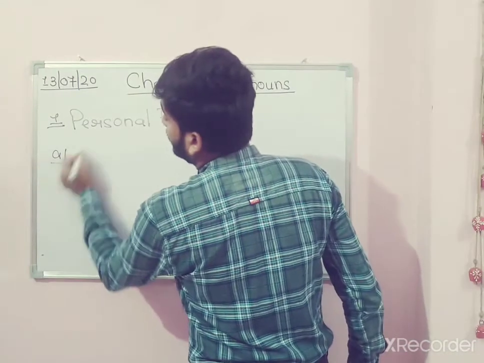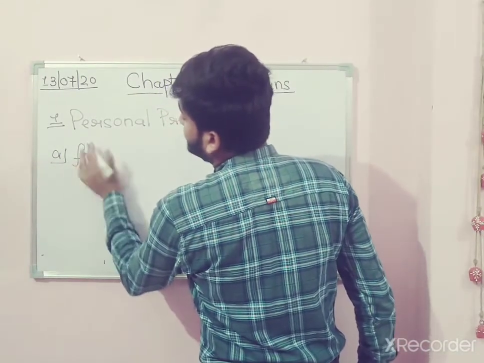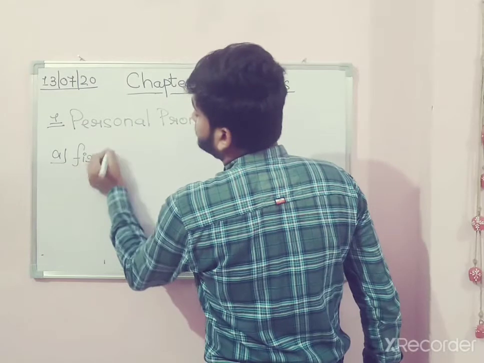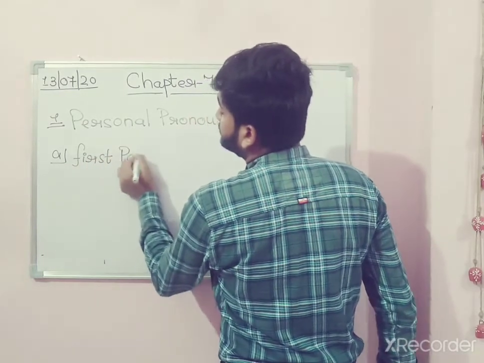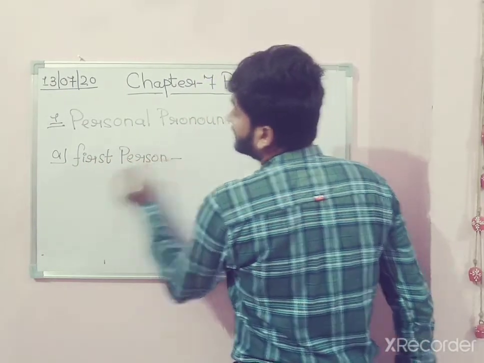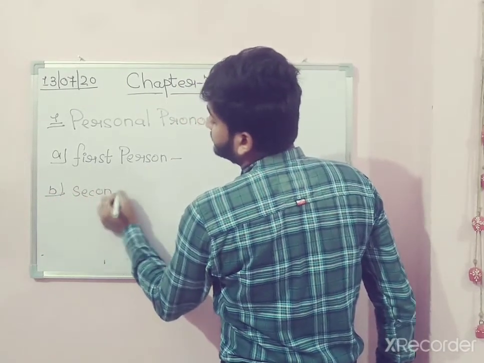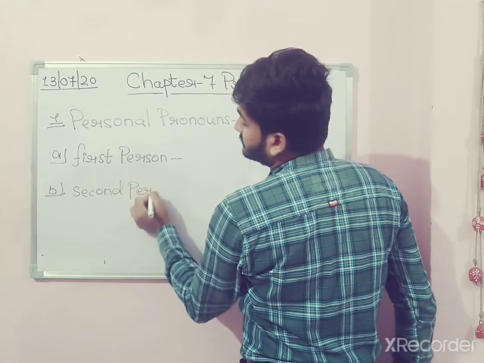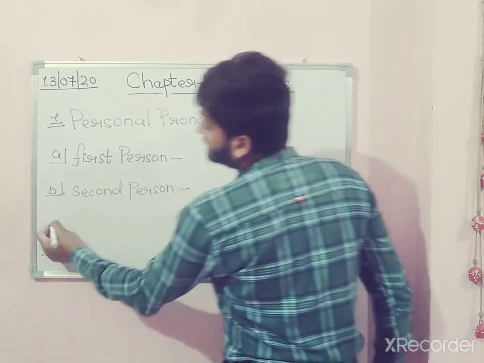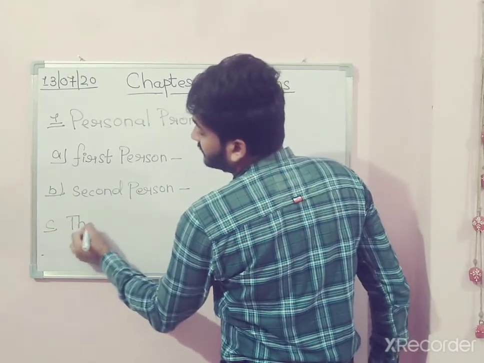A, first person. B, second person. And C, third person.